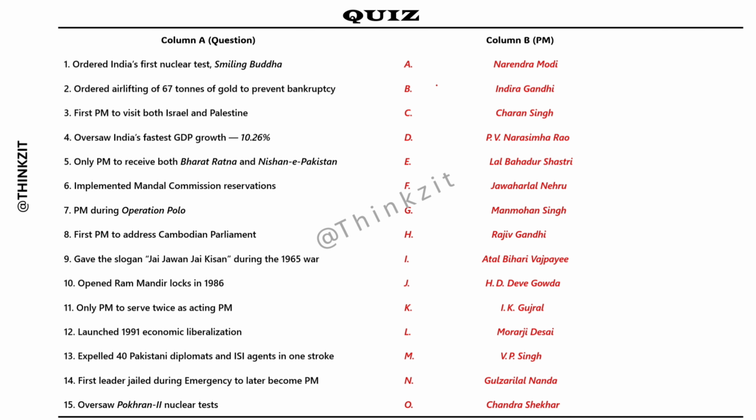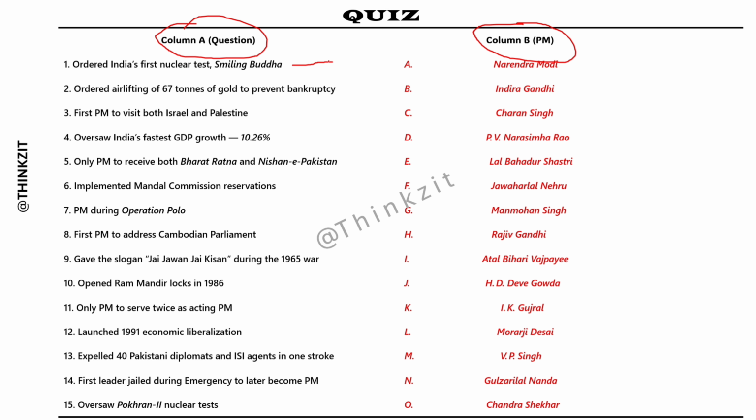So here is the quiz for you. I have put two columns, column A related to questions and column B related to PMs. You have to do nothing, you just have to match the question with the answer. As of now, if I give you just one example: who was the Indian Prime Minister who ordered India's first nuclear test, Smiling Buddha?